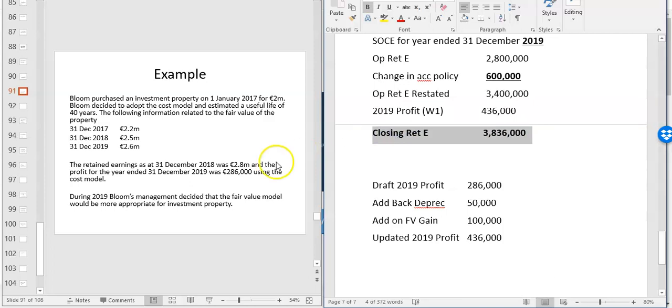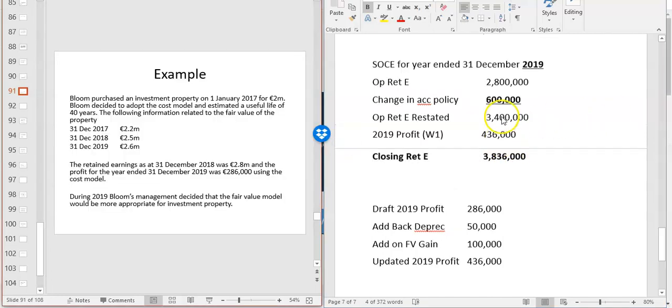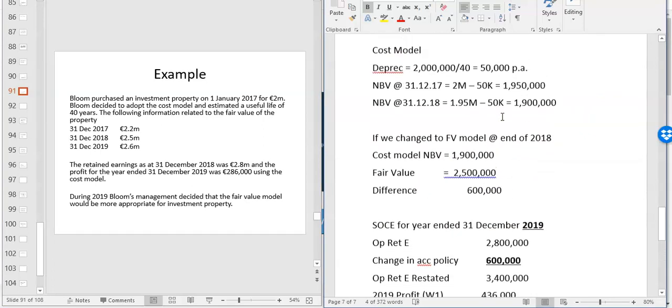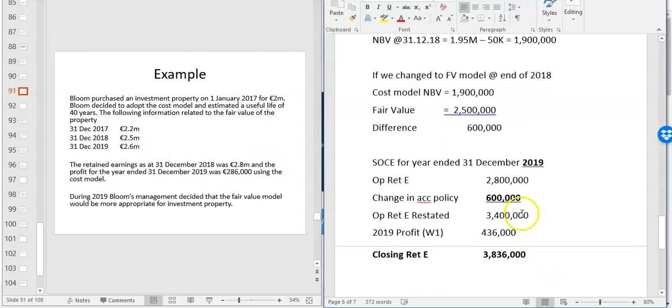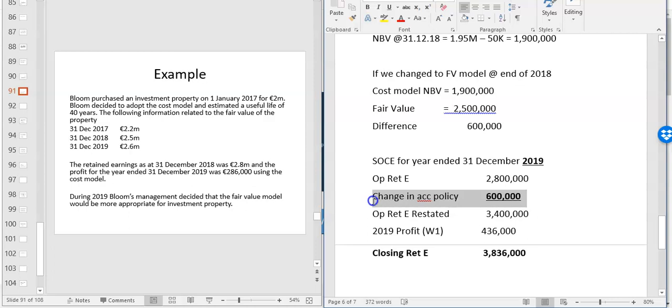So look at what we do. We say, right, that's fine. Start off with the basis that we're changing accounting policy, and you start off with the basis that this was changed last year. If it was changed last year, you'd have a difference in carrying value of 600,000. That means the opening retained earnings for 2019 should be 600,000 bigger. And we show that by putting a separate line, change in accounting policy.